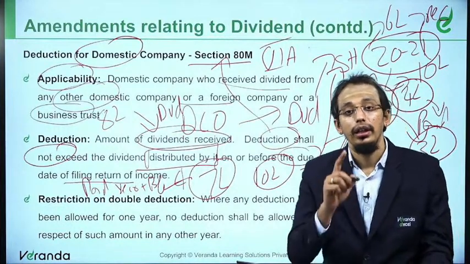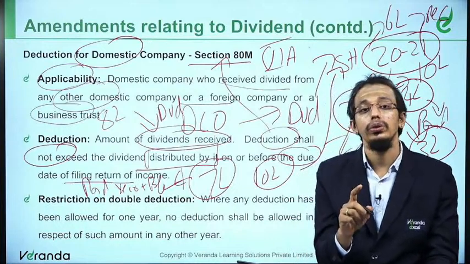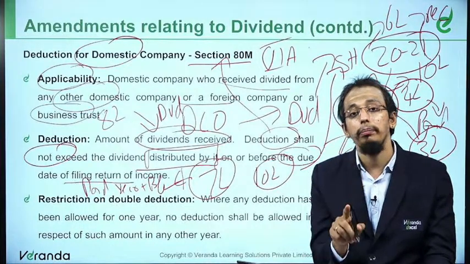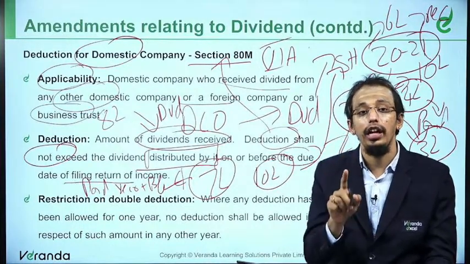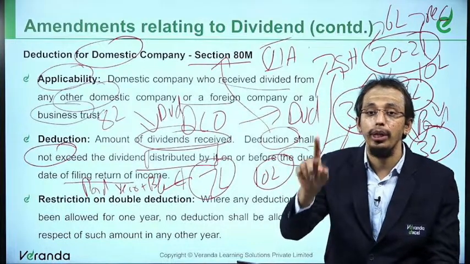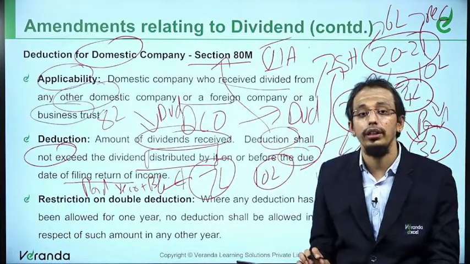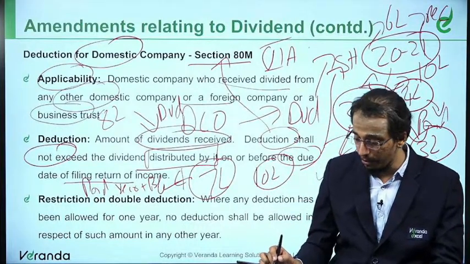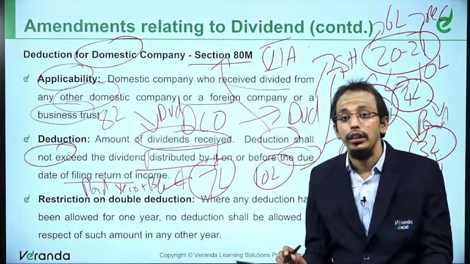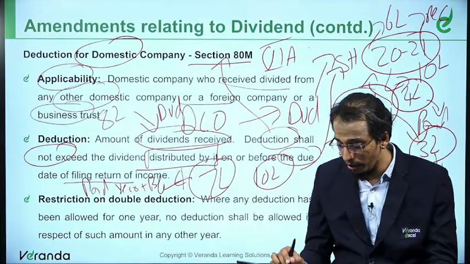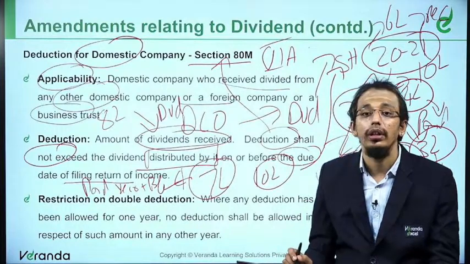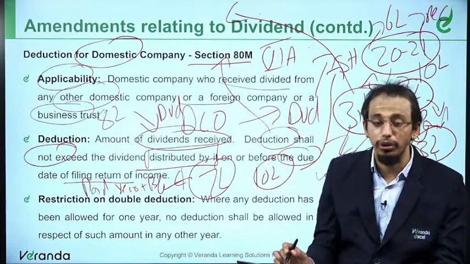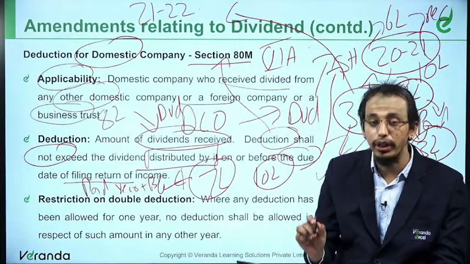So quickly, this is a new provision that has been brought in. Dividends received would be allowed as deduction for a domestic company. However, it cannot exceed the amount of dividends distributed, that is, the dividend distributed during the year and before the due date of filing the return of income. That means this 3 lakhs in our example is distributed in which year? It is distributed in the year 2021-22, because it was distributed on 31st May 2021.